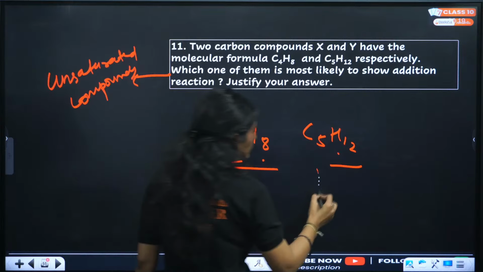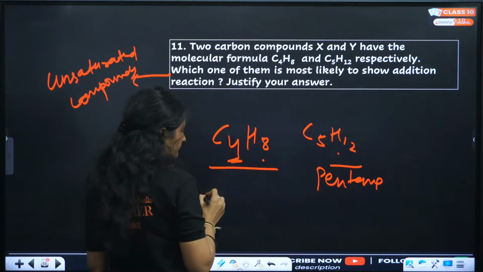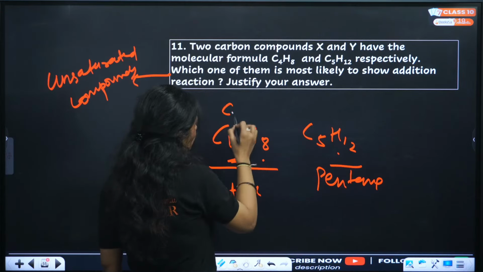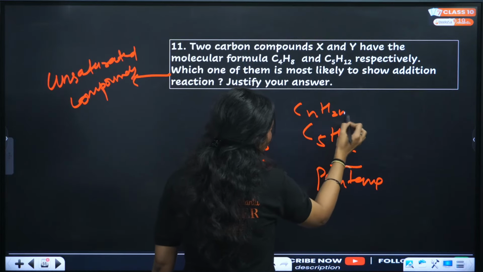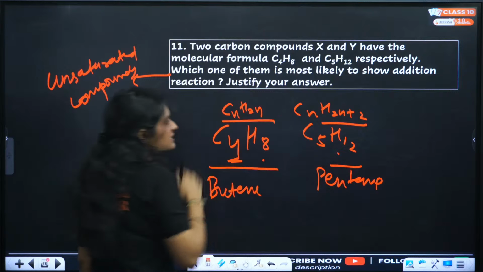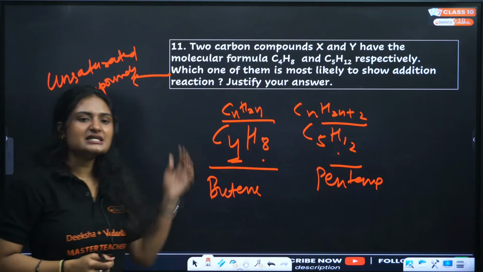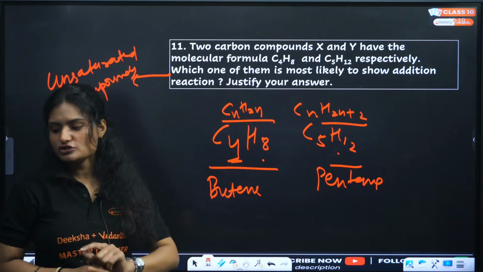This is pentane, and this is butene. C5H12 is CnH2n plus 2, and C4H8 is CnH2n, like ethene. This is butene, and butene is an unsaturated compound. So it will show addition reaction.